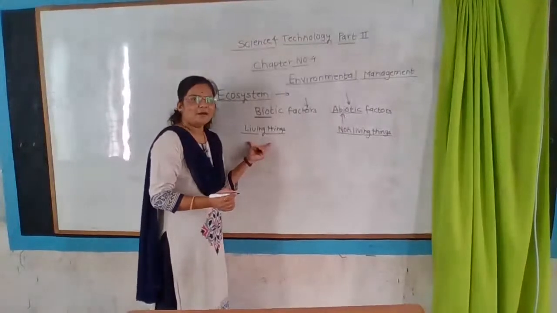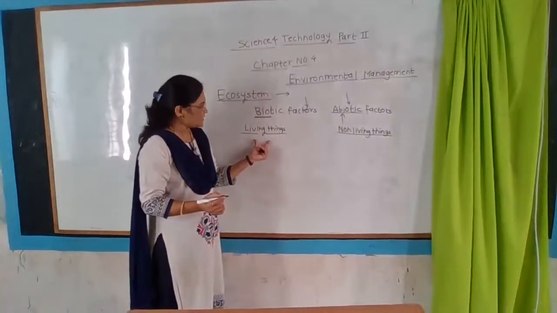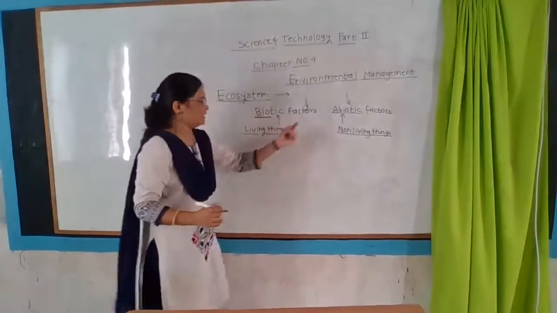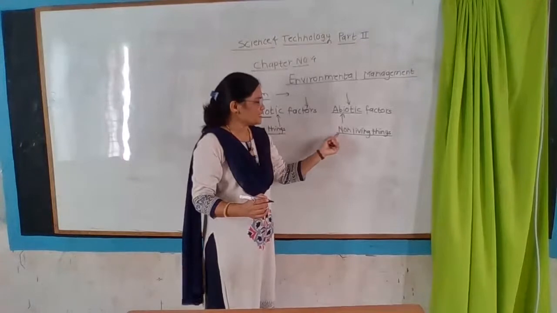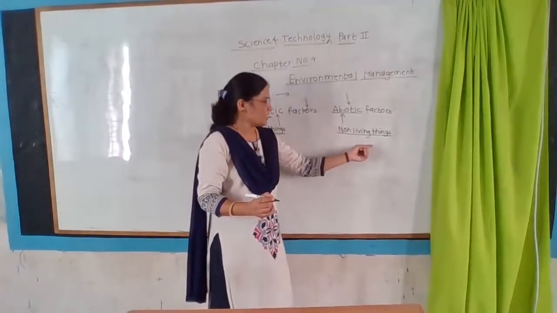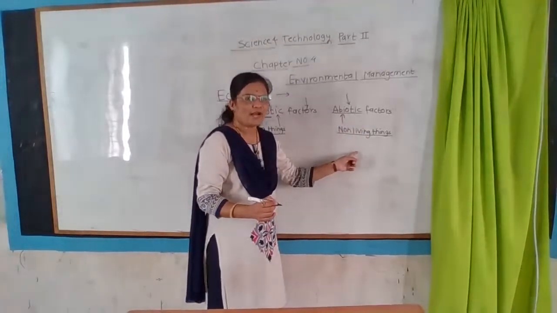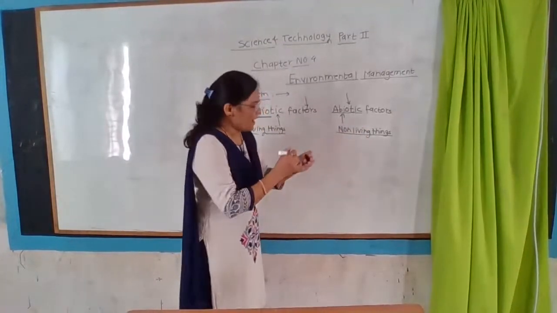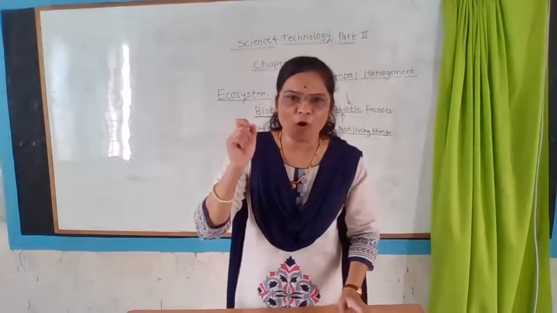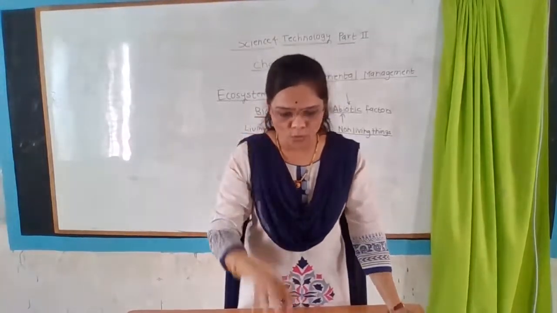All the animals, plants, and all types of living organisms are included in the biotic factors, and the abiotic factors, sun, water, soil, rocks, all the non-living material, are included in the abiotic factors. Students, look at diagram 4.1 given in your textbook.